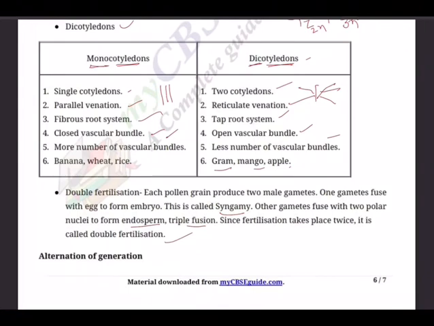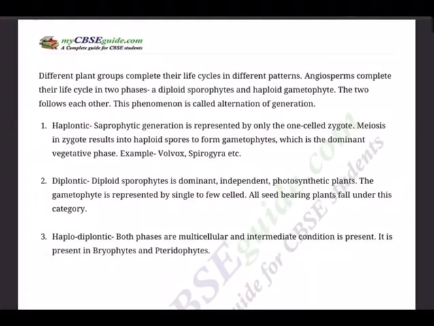And then alternation of generation, next concept. What is that alternation of generation? Different plant groups complete their life cycles in different patterns. Angiosperms complete their life cycle in 2 phases, a diploid sporophyte and a haploid gametophyte. The two follow each other. This phenomenon is called alternation of generation. Alternation, one after the other. So one generation is sporophytic generation, another is gametophytic generation. So the sporophyte goes to gametophyte, gametophyte goes back to sporophyte, and the life cycle gets completed.